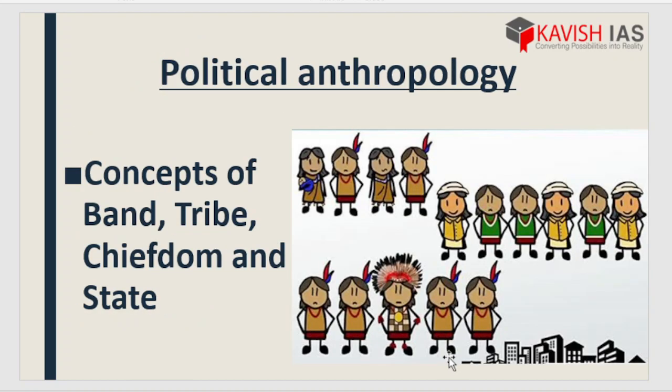Next we have the political anthropological part. काफ़ी क्यूट पिक्चर्स हम देख सकते हैं, काफ़ी क्यूट सारे ट्राइबल किड्स का पिक्चर्स है यहाँ पे, एंड आई फाइंड दिस क्वाइट क्यूट. Here we will be studying the concept of band, tribe, chiefdom and state, how the tribal concept came, how it evolved, different forms of tribe, types of tribe, their distribution all over. All these parts are going to be studied in detail in political anthropology.